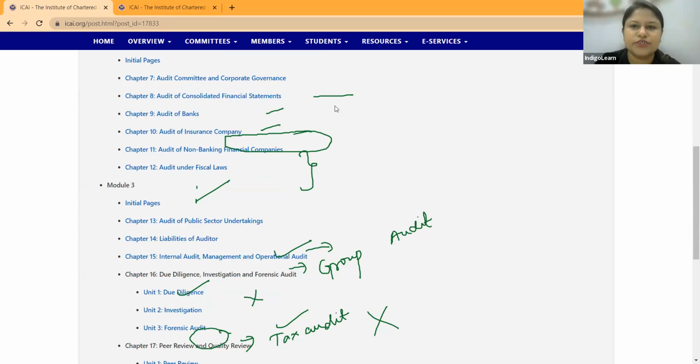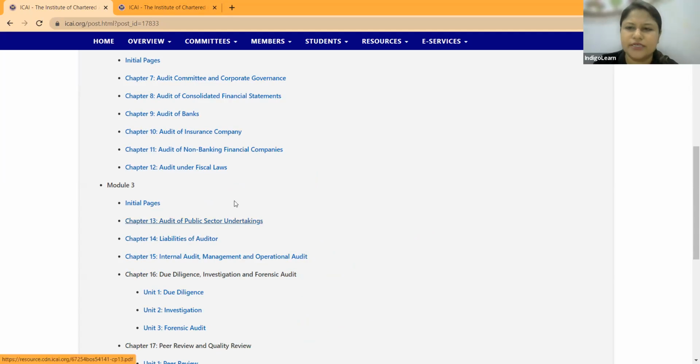Then the 3rd module, which we used to discuss earlier, spoke about audit of PSU, which continues to remain as it is. Liabilities of the auditor continues, but they have not kept a separate chapter for it; it has been included as part of professional ethics. Internal audit continues, but management operational audit has been removed.